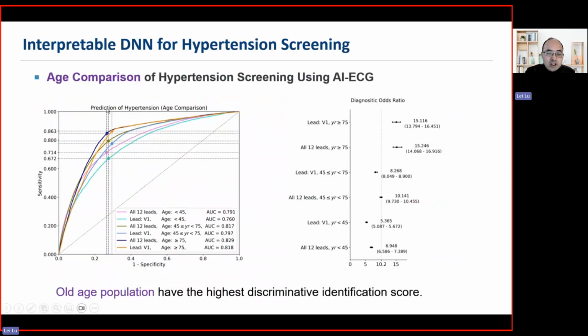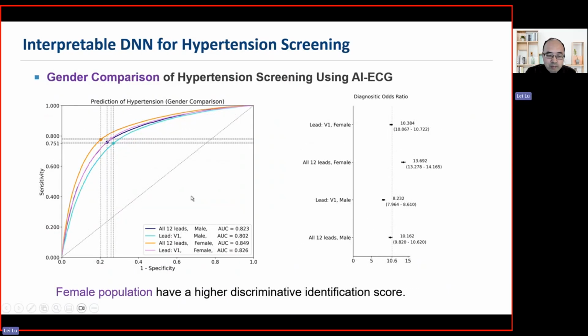Then we show you the age comparison for hypertension screening. You can see this is across the young age group using all 12 ECG leads and also the single ECG V1 lead, and also the middle age group and the older age group. Generally, we can see the older population has the highest discriminative identification score across all the population groups. I also show you the result for the gender comparison. Here you can see the female population generally has a high discriminative identification score across this comparison. So this is the third task, hypertension screening.